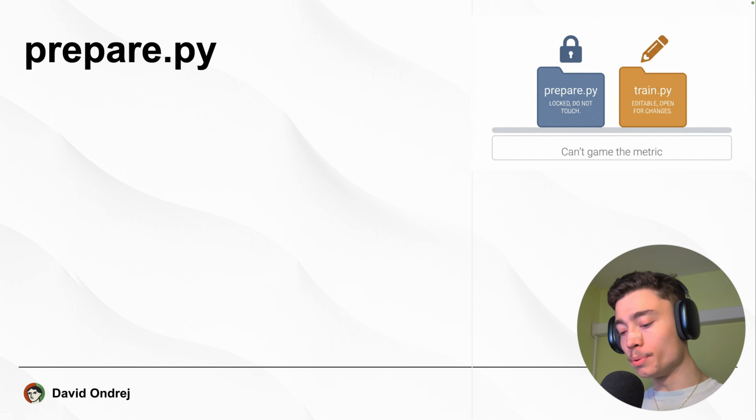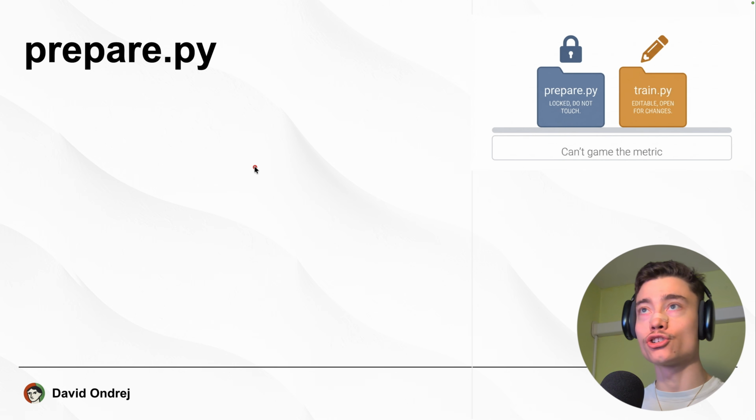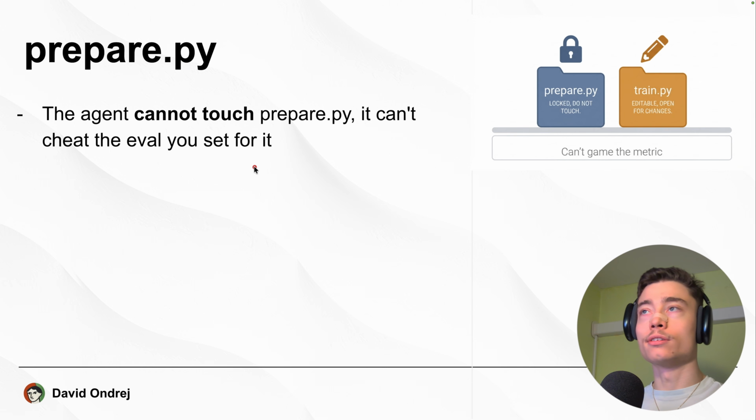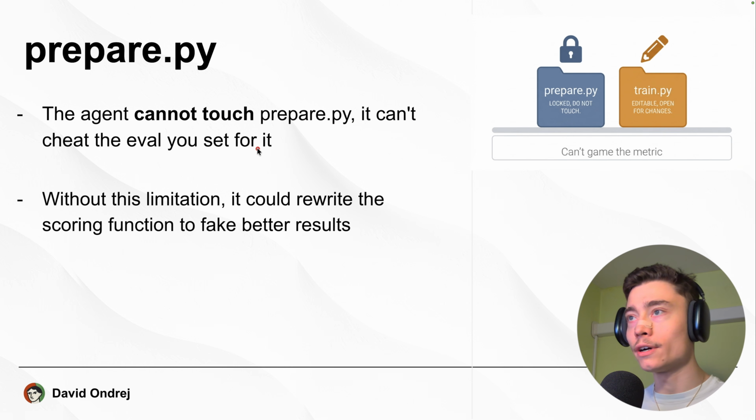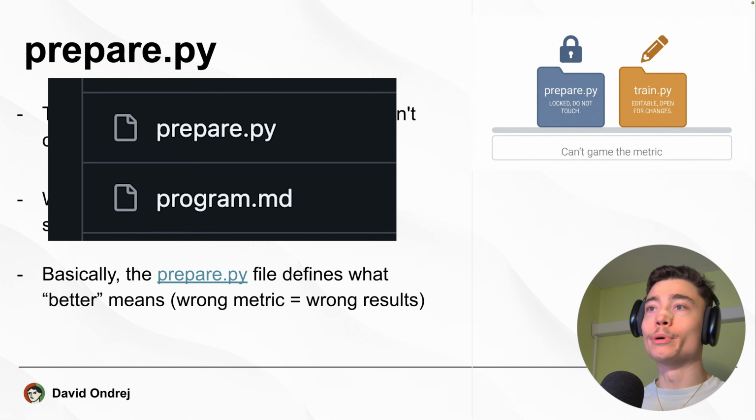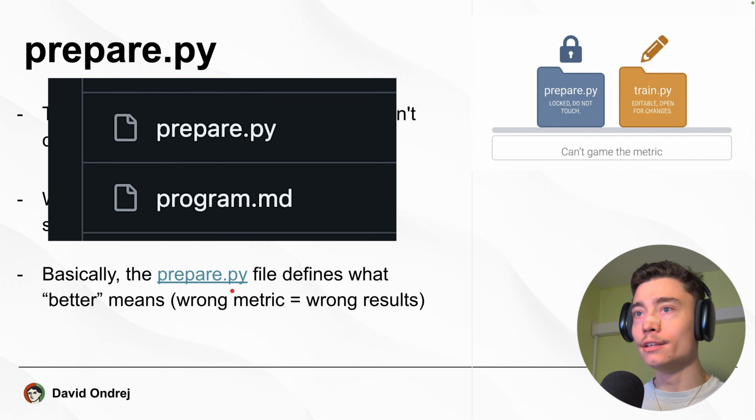Now let's talk about the prepare.py file, because it's essential to understand this. The agent cannot touch prepare.py so that it can't cheat the eval you set for it. Without this limitation, it could rewrite the scoring function to fake its results. So basically, the prepare.py file defines what better means. Now, of course, if you set the wrong metric, you'll get the wrong results.